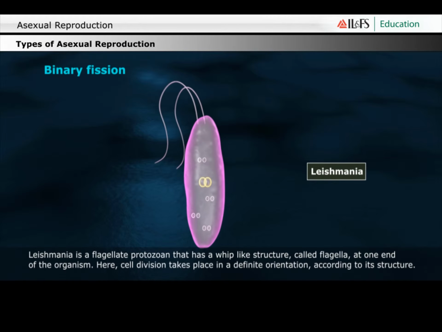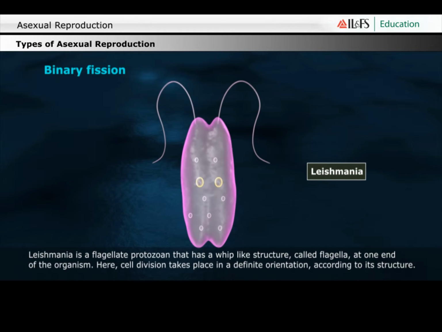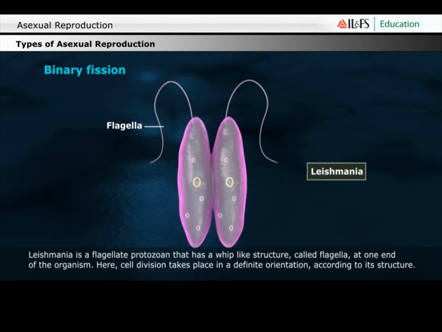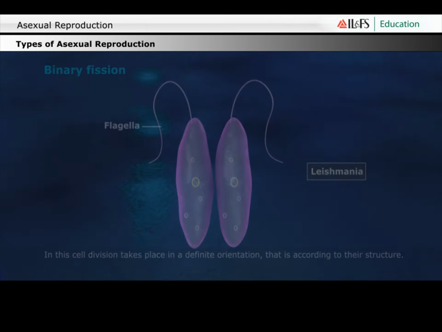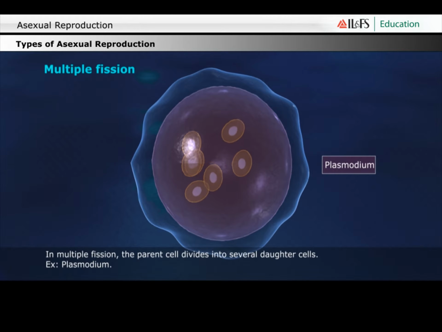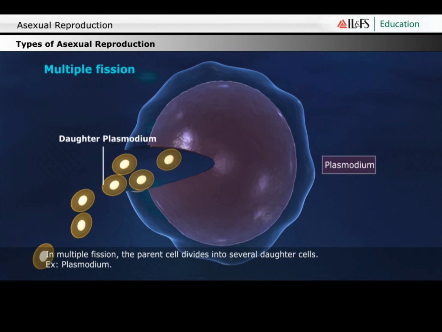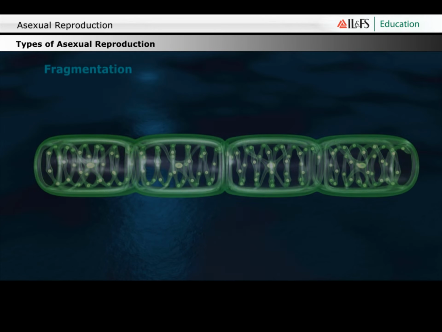But in case of Leishmania, a flagellate protozoan which consists of a whip-like structure called flagella at one end of the organism, cell division takes place in a definite orientation, that is, according to their structure. Multiple fission. In multiple fission, a parent cell divides into many daughter cells. Example: plasmodium.